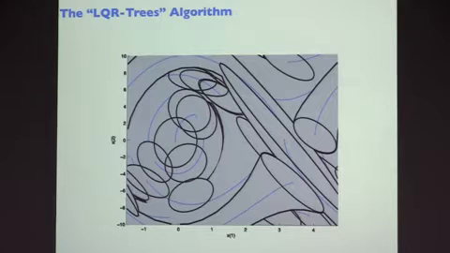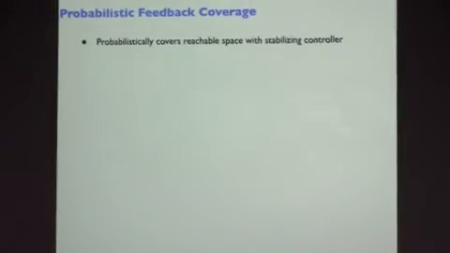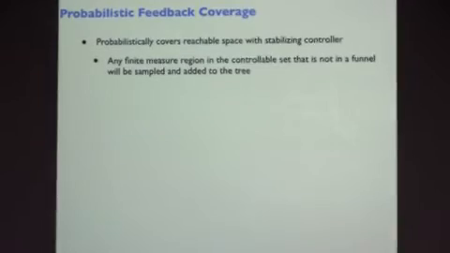And actually the claims of filling the space are fairly strong. It gives probabilistic feedback coverage, is what we're calling it. So there's a set of initial conditions which is in the reachable, the controllable space, where there is some solution that will take you from that initial condition to the goal. And we can claim that as time goes to infinity, that's the weakness, we will get every initial condition that can get to the goal, will get to the goal with this controller.